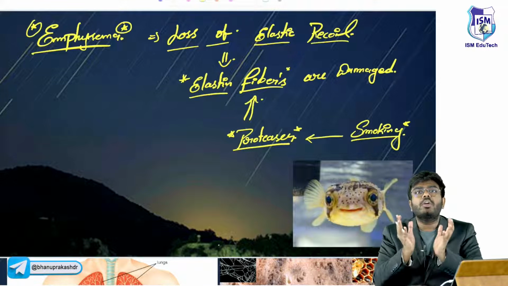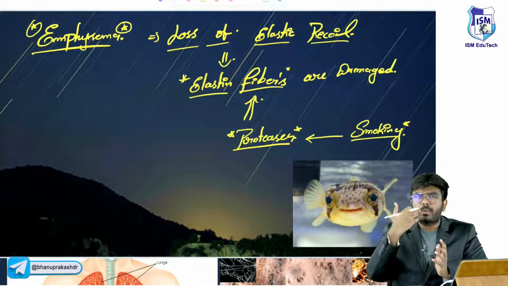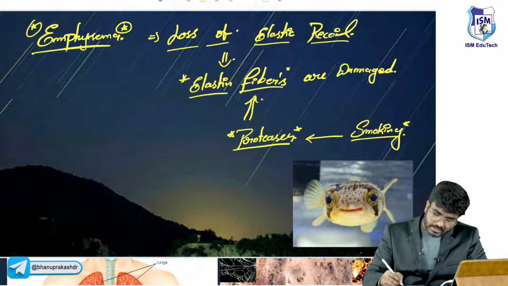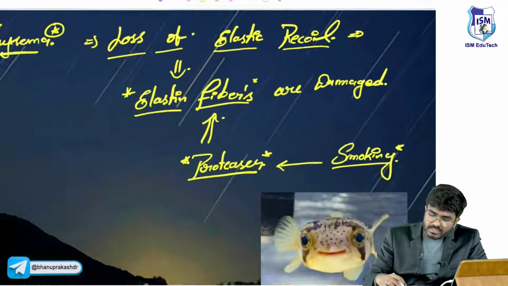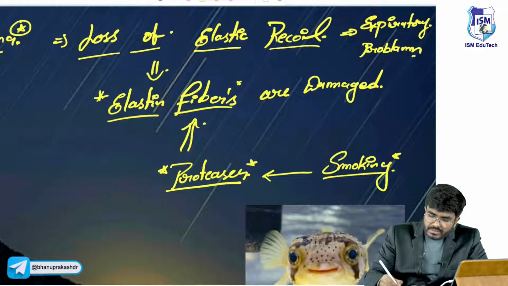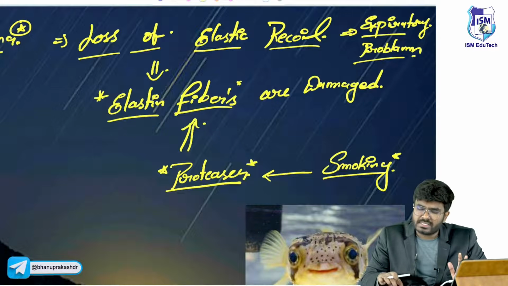When the elastic recoil decreases, is it an inspiratory problem or an expiratory problem? Expiratory problem. So decreased elastic recoil causes the expiratory problem. That's the main problem in all the lung diseases, especially in emphysema.